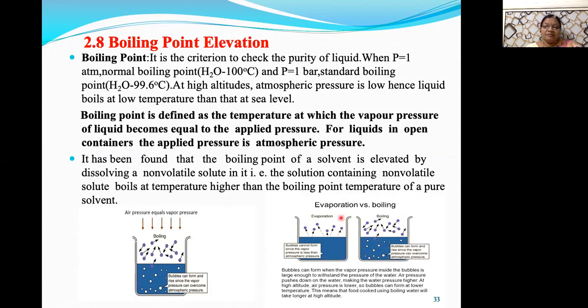Do you understand the difference between evaporation and boiling? I think it is clear. I repeat the same. Evaporation or vaporization is a surface phenomenon. That is, it occurs at the surface. The molecules having higher kinetic energy can overcome the intermolecular forces and they escape into the vapor state.